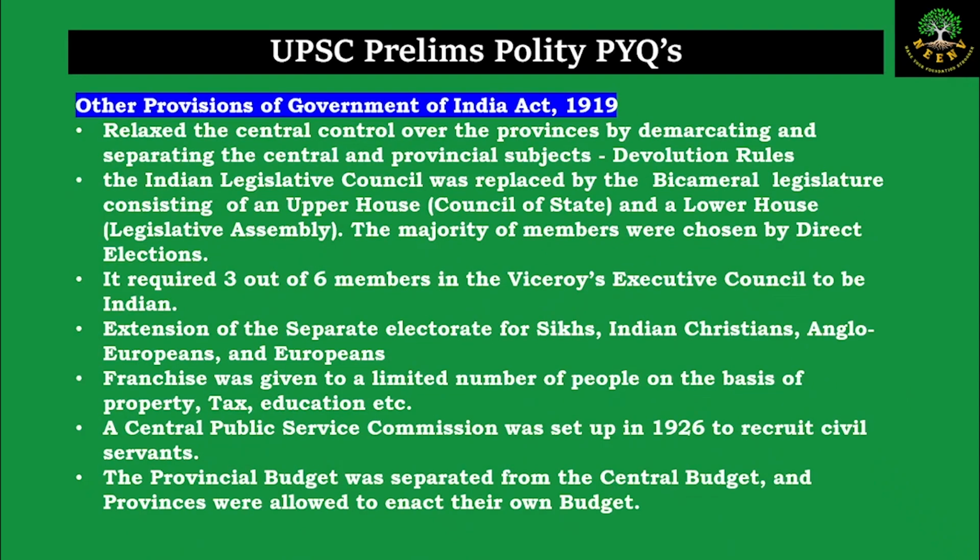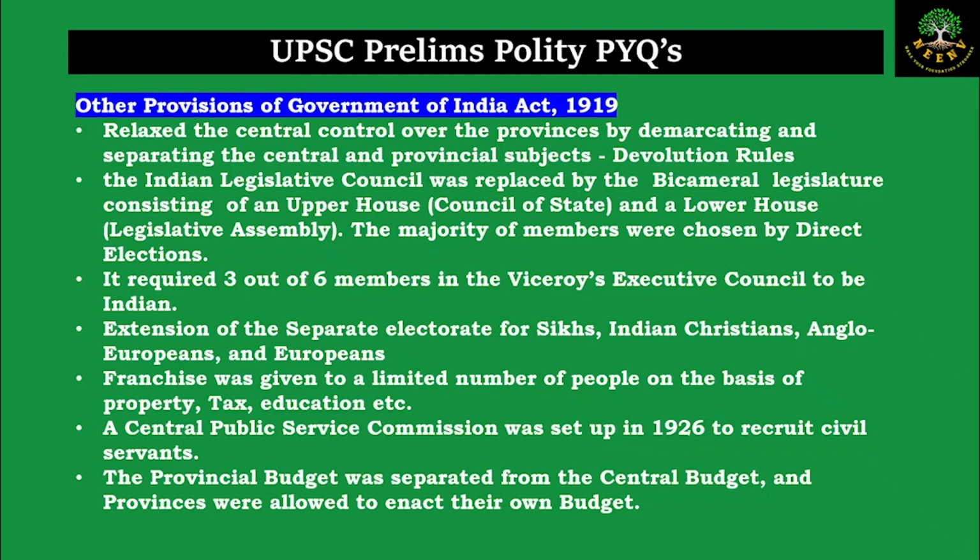What are the other provisions of the Government of India Act of 1919? This act tried to reduce the central control over the provinces. So they came up with the devolution rules, wherein the central government's power and the provincial government's power were demarcated, and they came up with the decentralization of power.